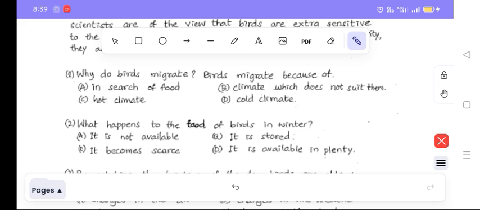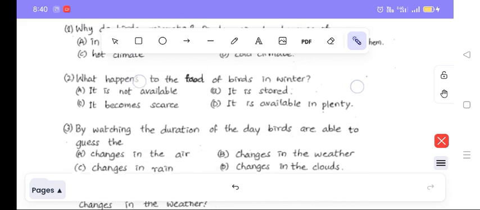Next, what happens to the food of birds in winter? It is not available. It is stored. It becomes scarce. It is available in plenty. Means it is not available means no food. It is stored means food is stored. It becomes scarce means low availability of food, and it is available in plenty means more food is available. Now let me pass on to the third question.